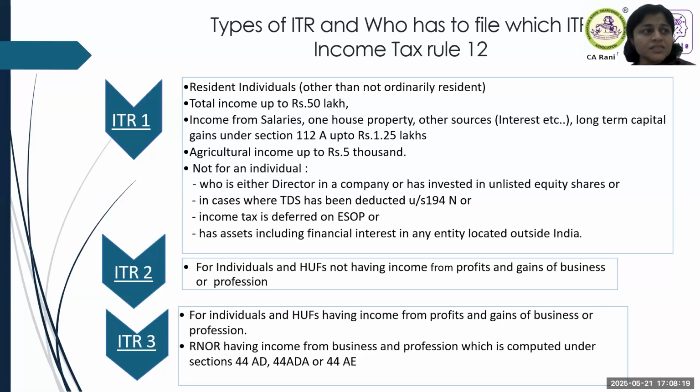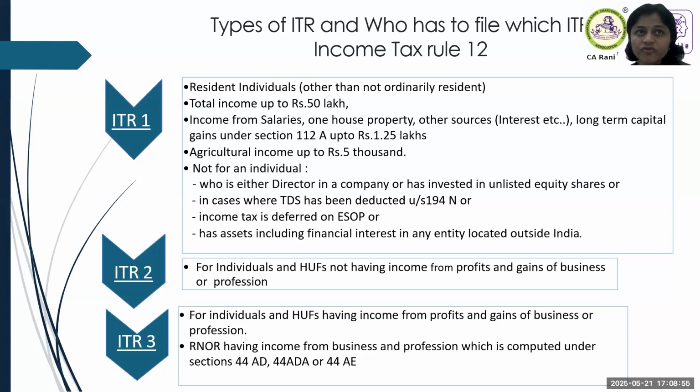ITR 6 is for companies, and ITR 7 is for the organizations having 12A approval, income tax approval. Then ITR 1, ITR 2, ITR 3, ITR 4, individuals, HUFs. ITR 5 is for association of persons, partnership firms, LLPs. That is how it is classified.